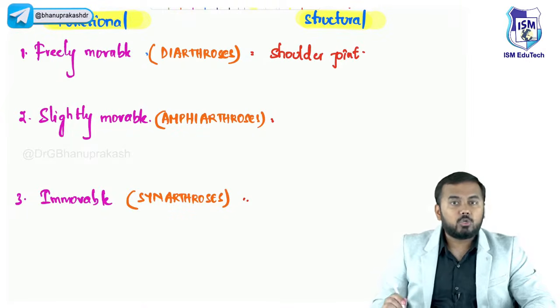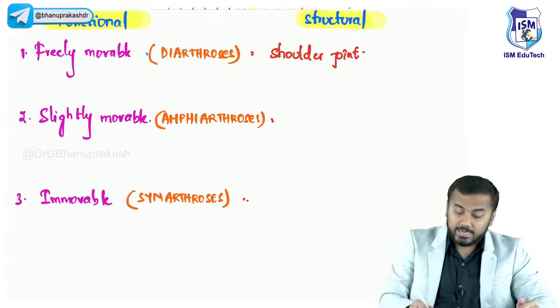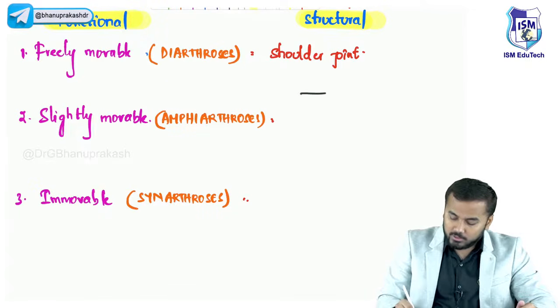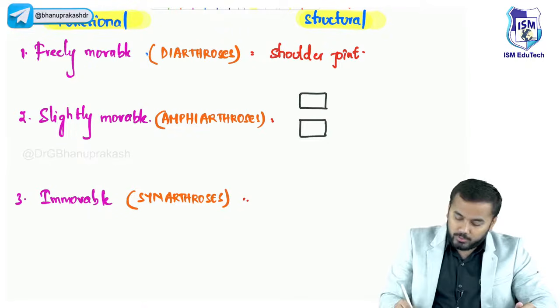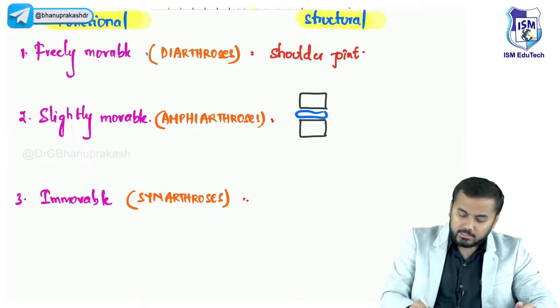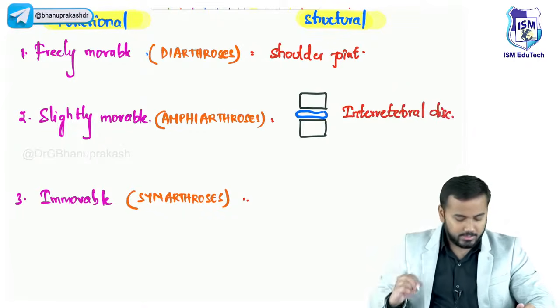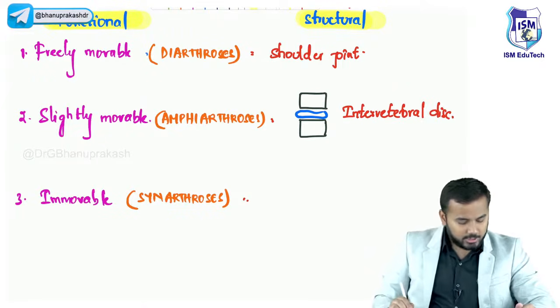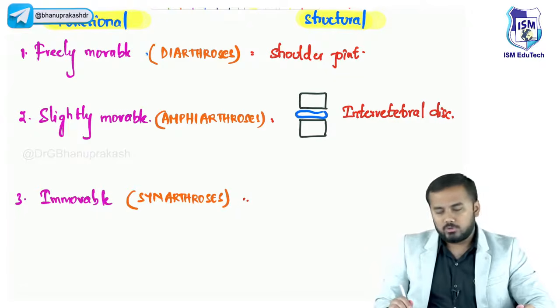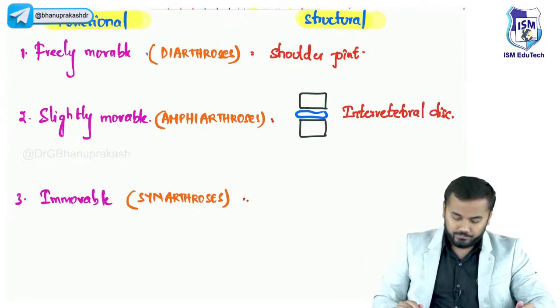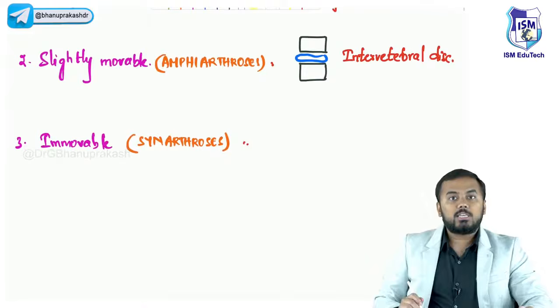What did I tell you? The joint between two vertebrae. What is that? Intervertebral disc. So this is one vertebra, this is another vertebra. Between two vertebrae you have a disc like this, and this disc is called the intervertebral disc. Very good, Najmal. Yes, the shoulder joint is a ball and socket joint.